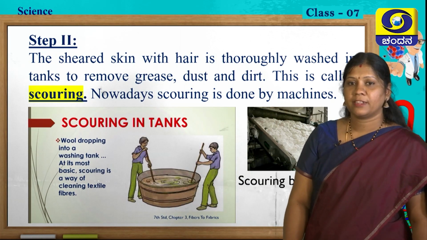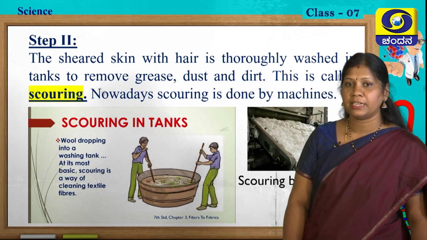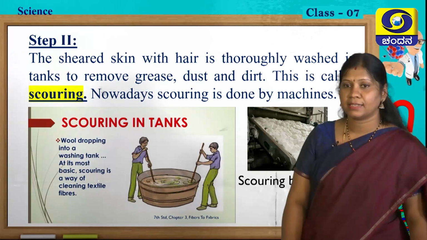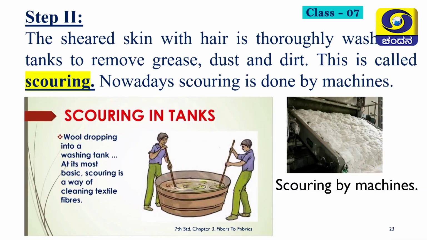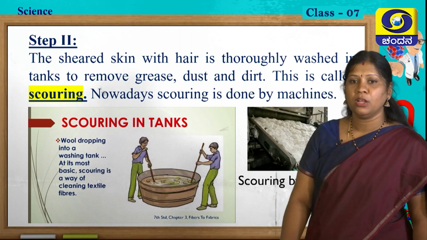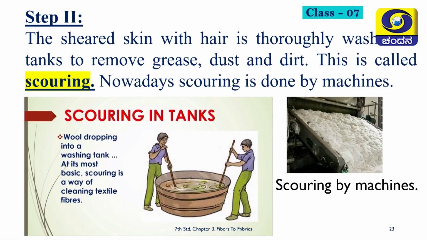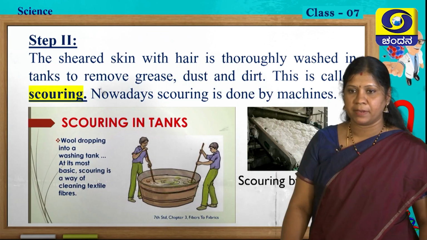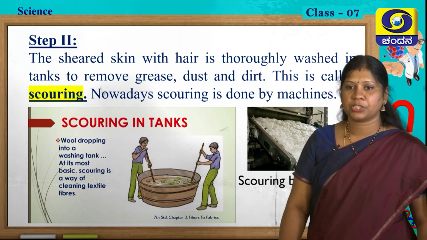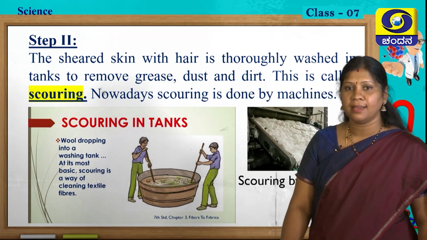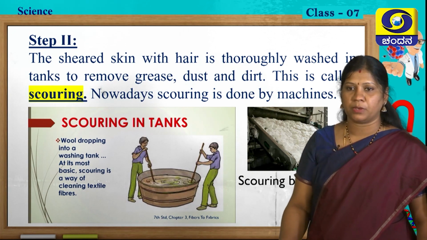In step 2, the sheared skin with hair is thoroughly washed in tanks to remove grease, dust and dirt. This process is called scouring. Nowadays, scouring is done by machines. In earlier days, scouring was done by hand, that is manpower, as you are seeing in the slide. Wool dropping into a washing tank. At its most basic, scouring is the way of cleaning textile fabrics. So in large scale production, they have to use machines for the process of scouring.